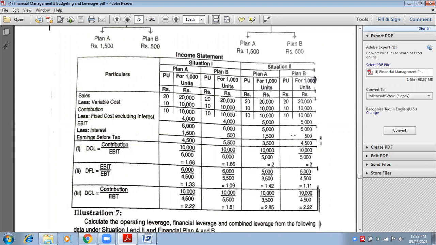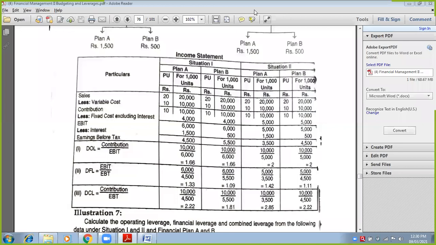Now this was interest. Interest has to be deducted from EBIT, and you will get earnings before tax. So what is your earnings before tax? Accordingly, you have to calculate. You have got the EBIT. EBIT less interest, you will get EBT. Whatever amount will be there, it will be known as EBT. EBT is earnings before tax.